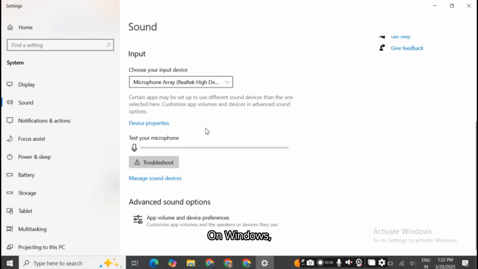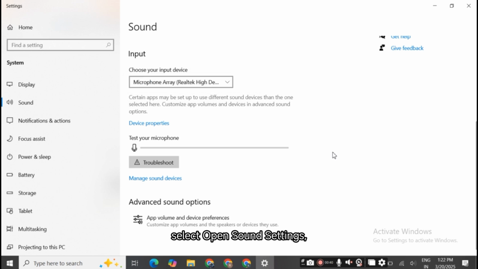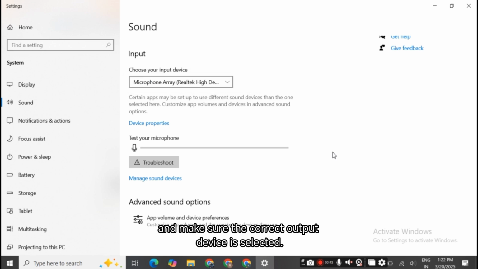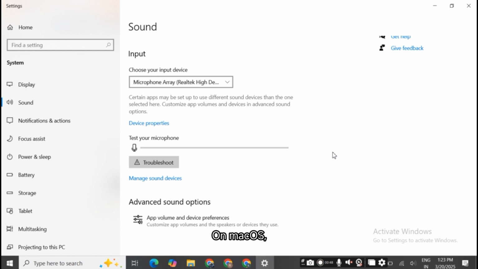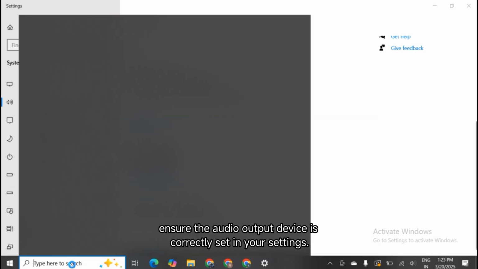On Windows, right-click the sound icon in the system tray, select Open Sound Settings, and make sure the correct output device is selected. On macOS, go to System Preferences, Sound, Output, and select the desired device. On mobile, ensure the audio output device is correctly set in your settings.